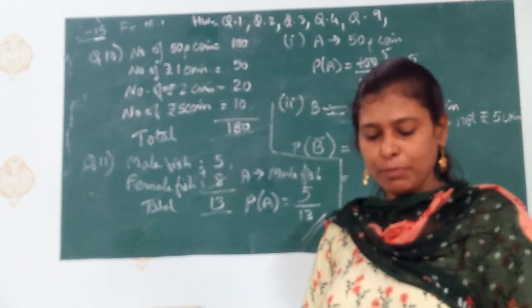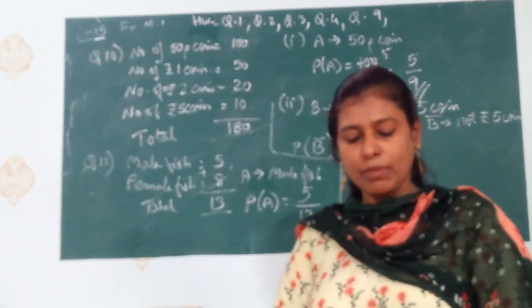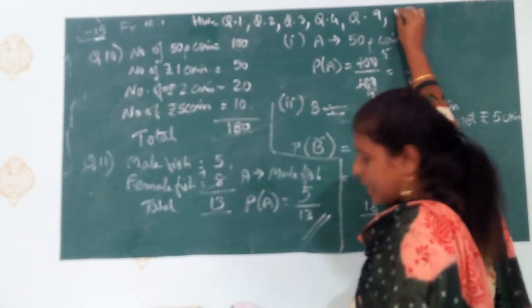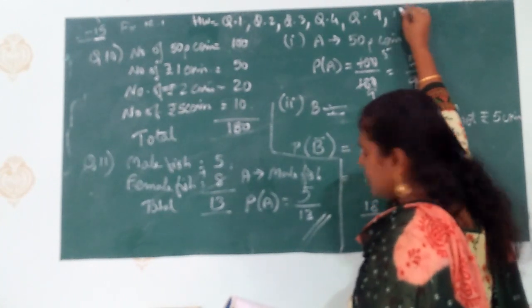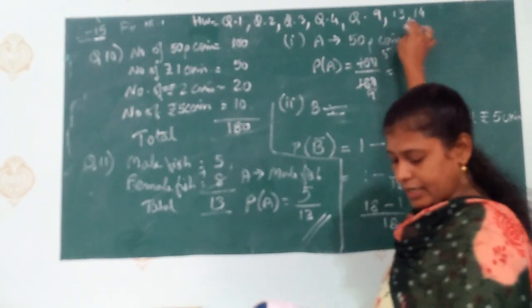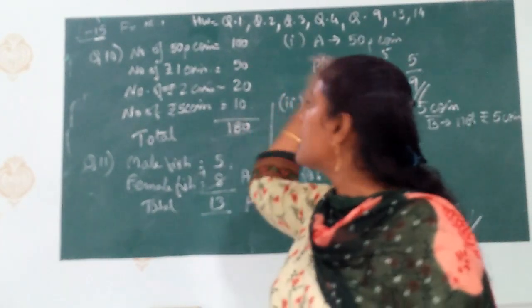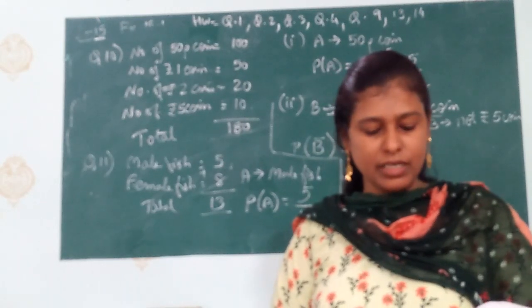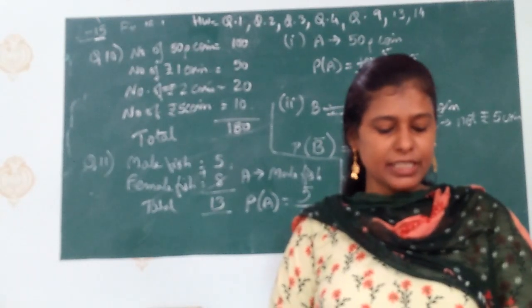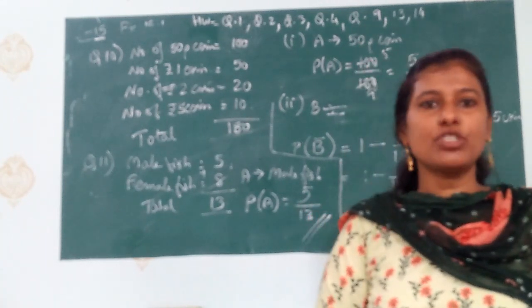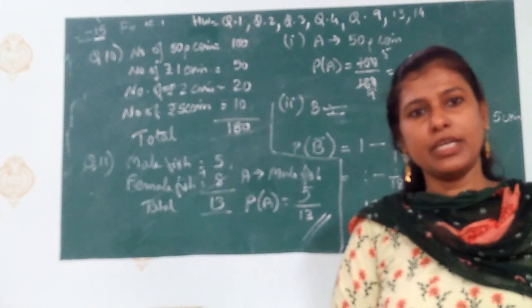ठीक है. Now I am stopping over here till question number 11. मैं आपको question number homework में और एक देने वाली हूँ, that is 13 and 14. Okay, 9, 13 and 14. These answers we will discuss in our next video. And जो remaining question है 12, 15, 16, 17, 18 से लेके 25 तक है. Some of these questions we will do in our next video. For today, this much. Thank you.